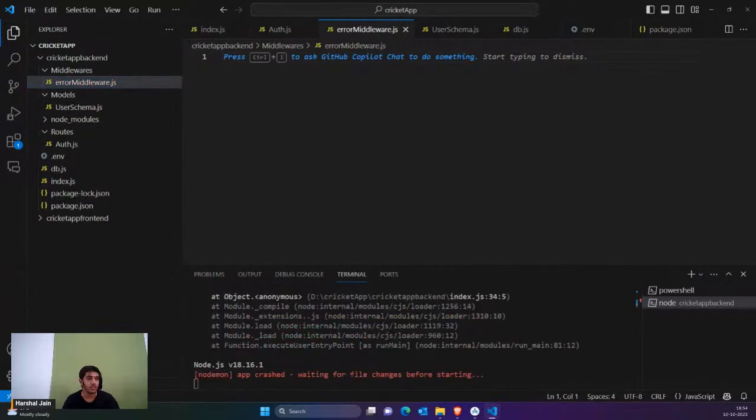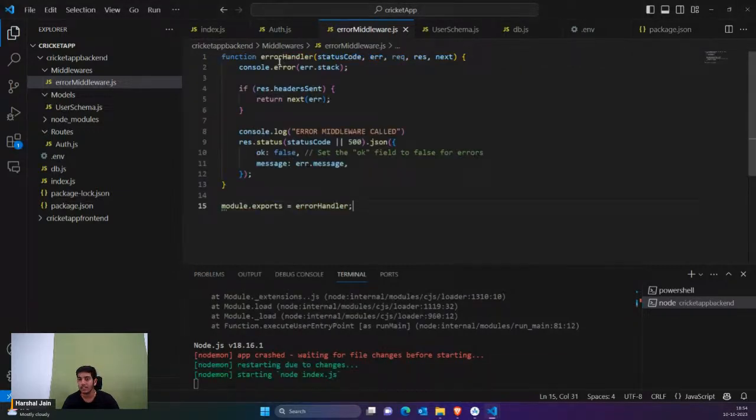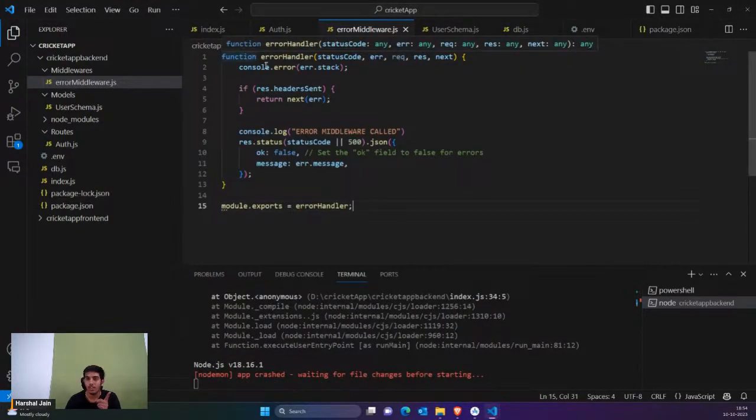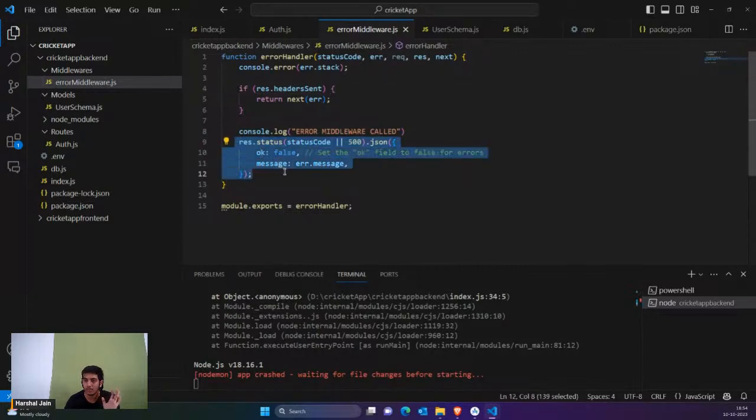Here we can say whatever error actually occurs, I'm going to send that as a response. That means whenever I call this middleware, it would get the status code of the error. In Node.js you actually have errors, right? So you have the status code of the error, what the error is, and what to do next. I'm saying that if the header is there, just send this as a response. Do nothing, just send this as a response. That's what we are doing here.